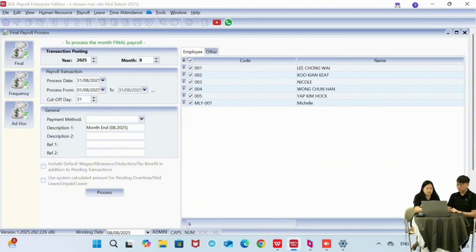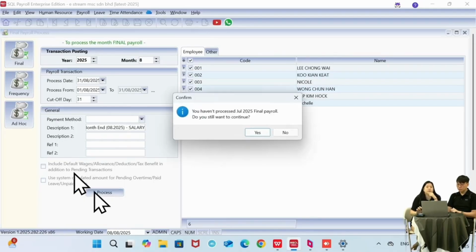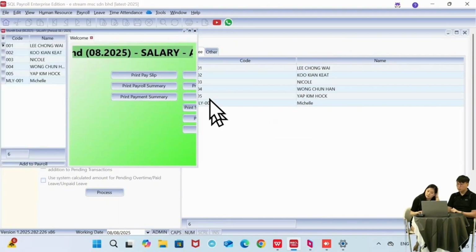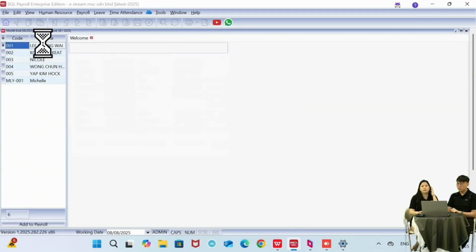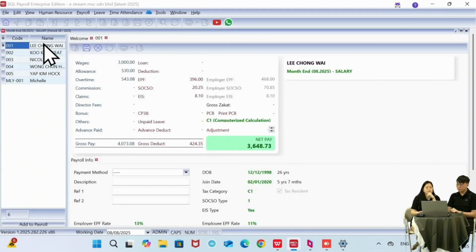And then here I can just put it as salary. Okay, and then just click on process. The system will remind you that we have not processed any salary for the month of July. Are you sure you want to do the August salary or not? So we just click on yes in our case. Then I will open up and click on any one of them. Then you can see all the things that have been keyed in, the wages, the fixed allowance, overtime, it will auto calculate for you.